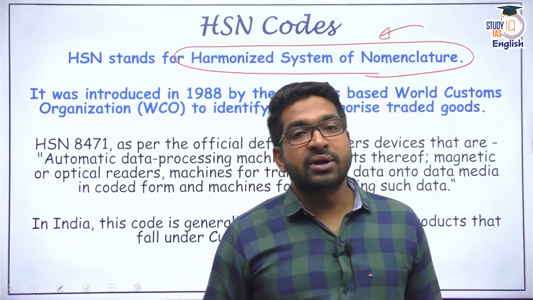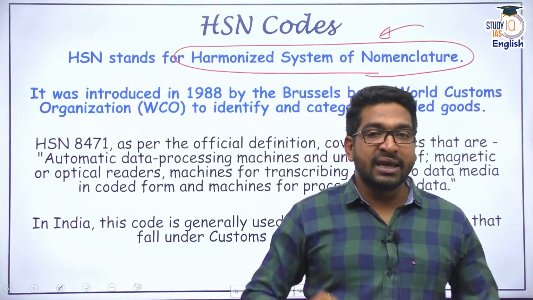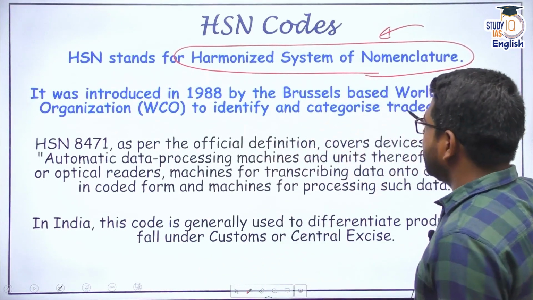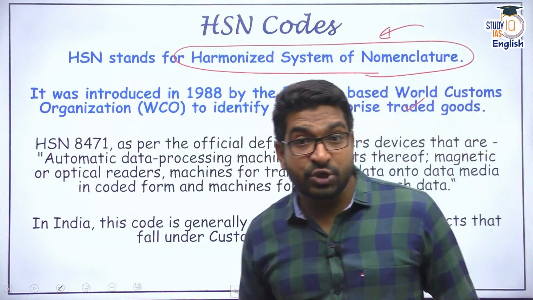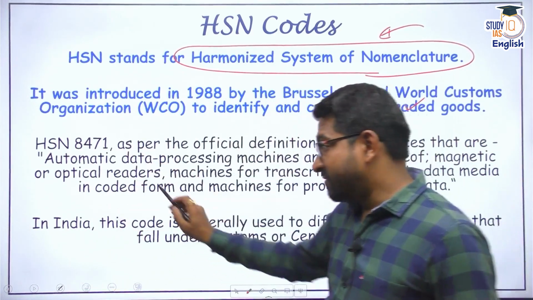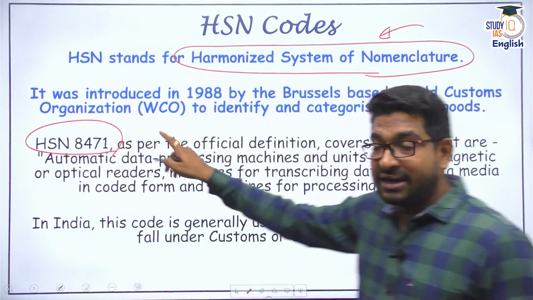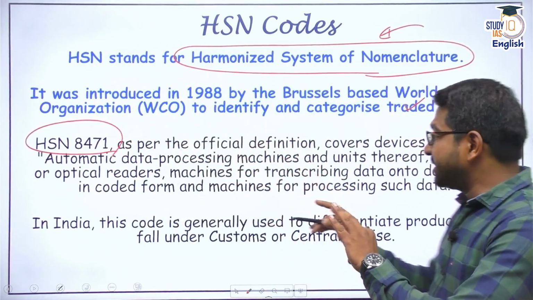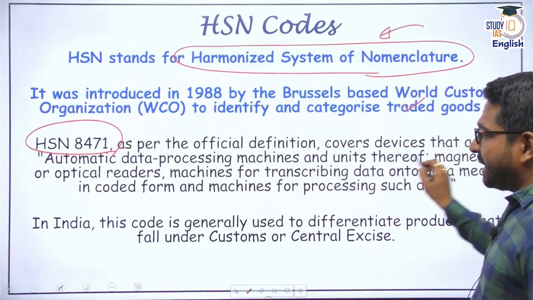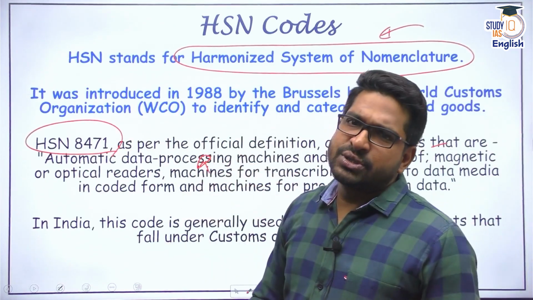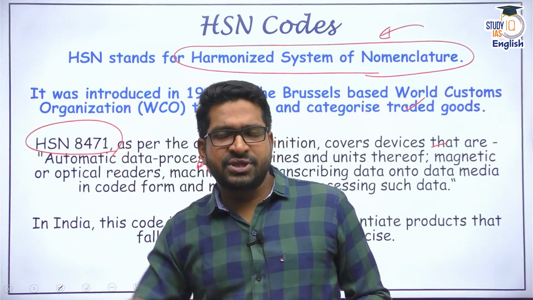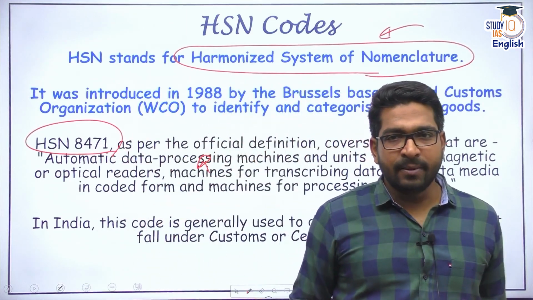WCO is headquartered in Brussels, Belgium. This Harmonized System of Nomenclature has been released for identification. And this HSN 8471, if you search, its official definition is any devices that are automatic data processing machines. That means your computers, your tablets, your processors, laptops, etc. All right, they come under that.